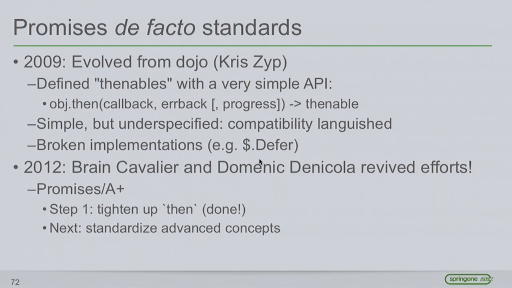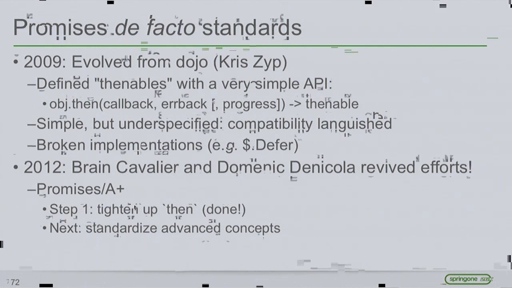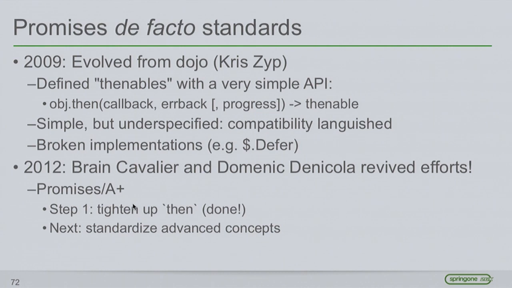So these thenables, we now call them promises, and they've become more formalized. There's an effort recently by Brian Cavalier and Domenic Denicola to revive these efforts to tighten up this promises specification for JavaScript because it was really loose and left a lot of the edge cases undefined.